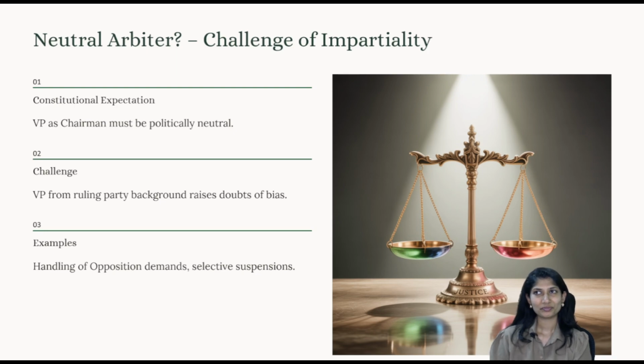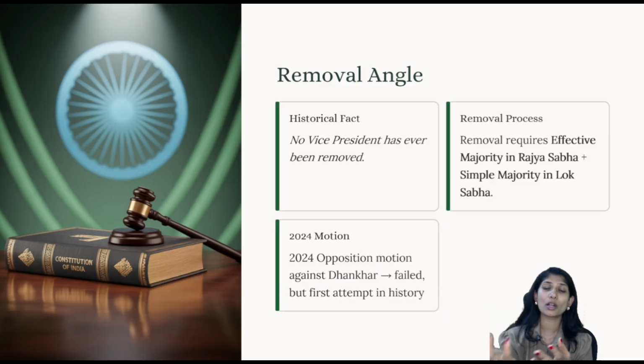Amidst this, the issue kept being raised by the opposition is that there is a concept of partisanship that we are observing when a vice president is from a ruling party. There is no such established rule that if a person is from a ruling party then he will be partisan. This is what the opposition felt, especially in how their demands were handled, and there were selective suspensions. This is how they have tried to showcase it.